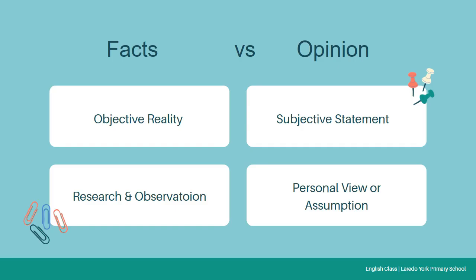So let us have a further comparison between fact and opinion. Fact is always objective reality, and opinion is subjective statement. When it is objective, it means that it doesn't have any biasness. I do not have my personal view over it.